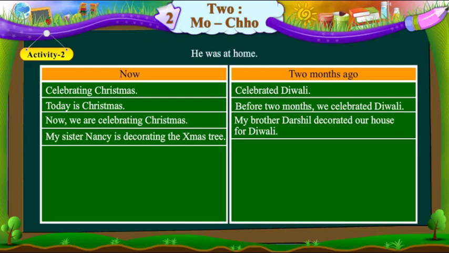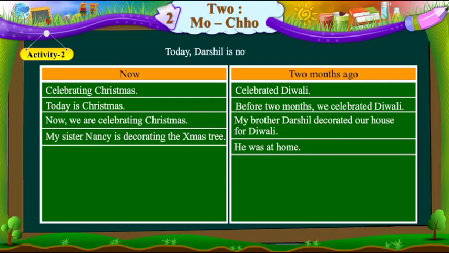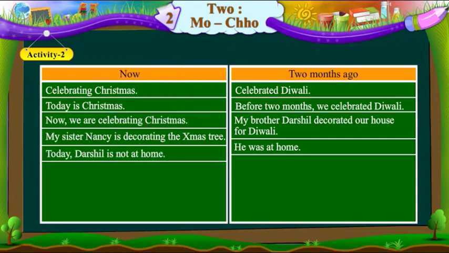He was at home. Today, Darshil is not at home. He is in the hostel.